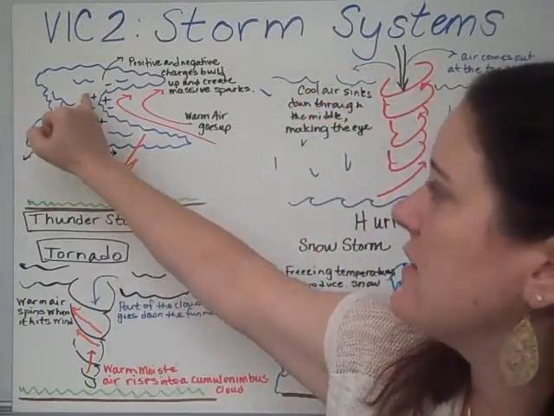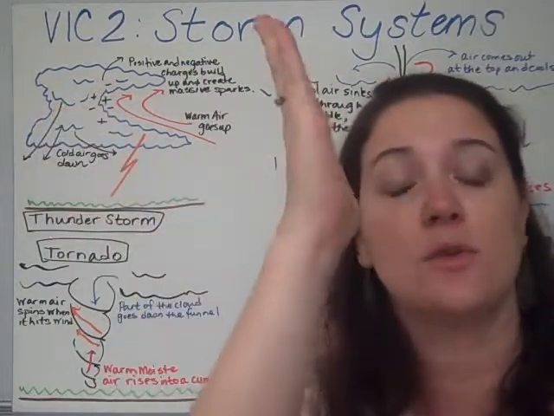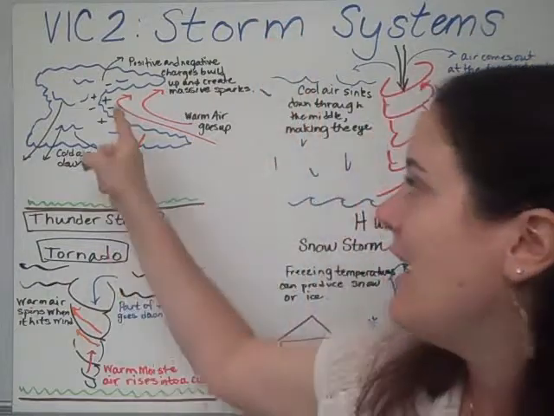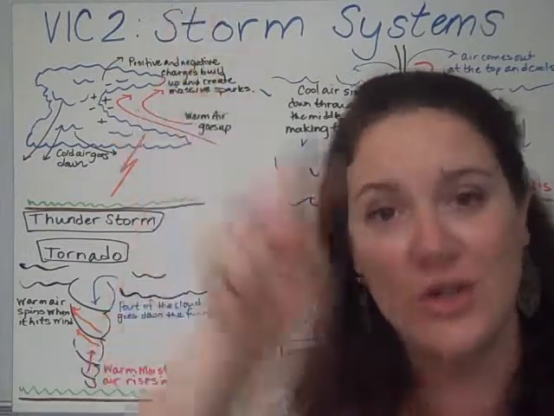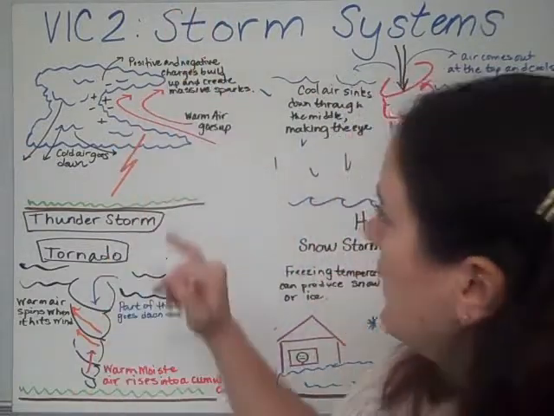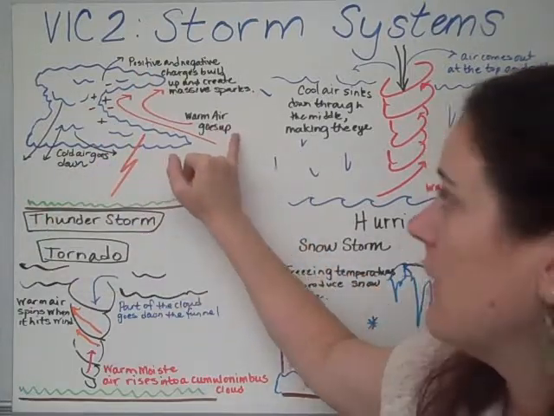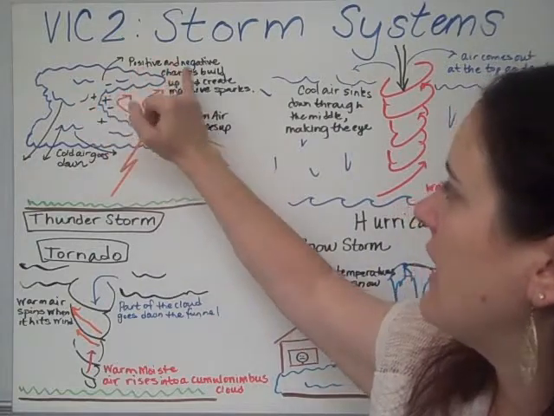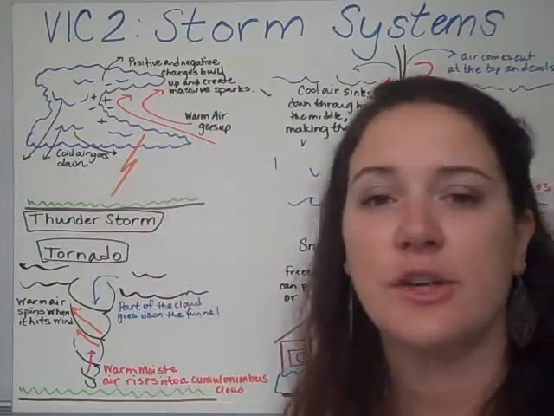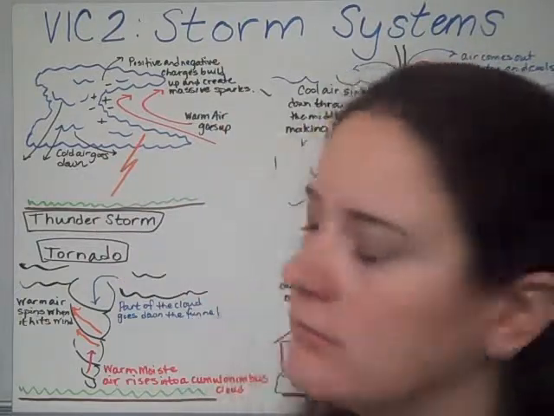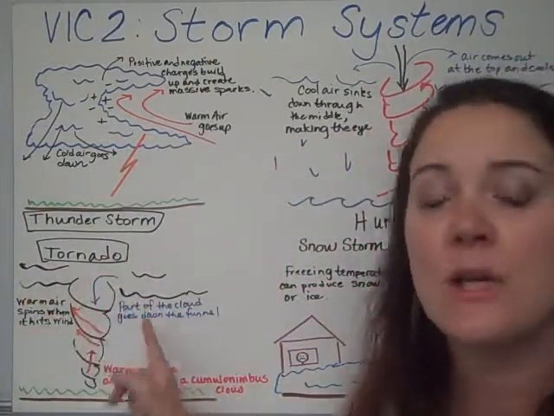So that's why you see positive and negative symbols within the cloud, because those air masses are charging all the electrons in the cloud. And eventually there's so much charge that it creates a spark, which is the thunderbolt that comes down to the ground. So I've labeled the cold air, I've labeled the warm air, and then this says positive and negative charges build up and create massive sparks, which is the thunder. Oh, and lightning.